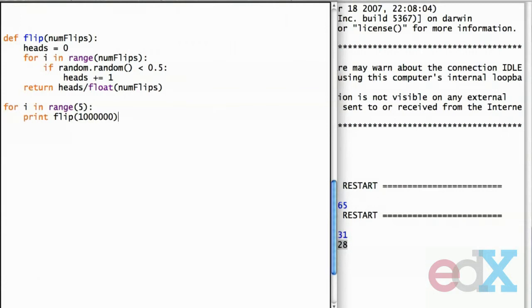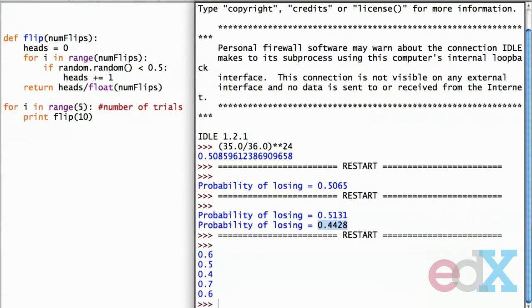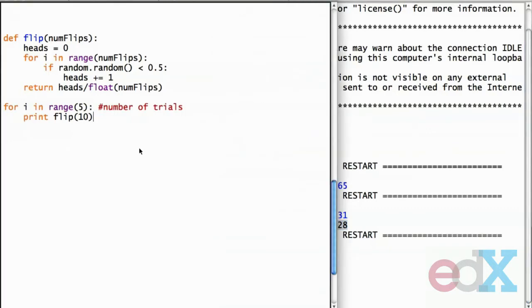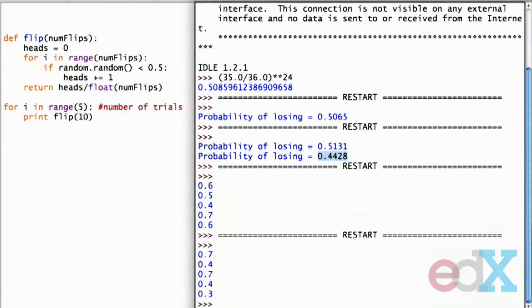For i in range 5, so that will be the number of trials, we're going to call flip, well, let's do a small one first. Let's call flip with 10 coins and see what we get. 6, 5, 4, 7, 6. Well, not much of a trend there. Let's just try it again for fun. We should get different numbers. 7, 4, 7, 4, and a 3.